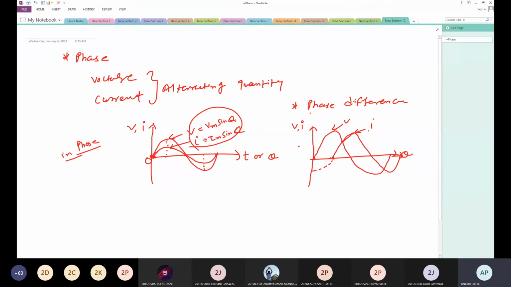Here V starts from 0 to 360, so it is our reference quantity. The equation for V is Vm sin theta, whereas I starts 90 degrees behind, so I is equal to Im sin(theta minus pi by 2), or 90 degrees. So this is the equation. This minus sign is for lagging. If current leads, then we write this positive. I am showing you one more example. What is leading?